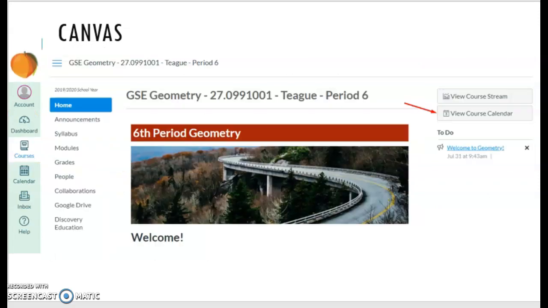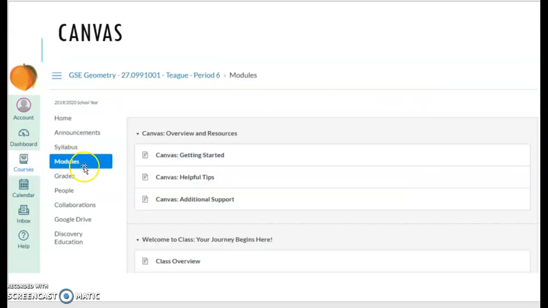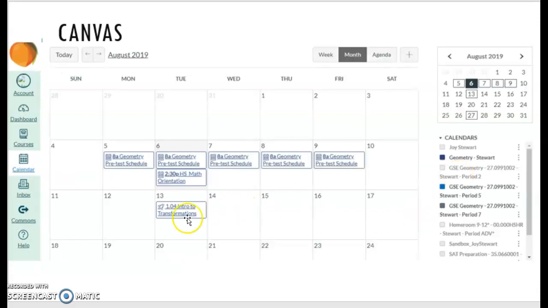Like we just talked about, you could go to modules and then you'll see your assignments listed down there, kind of like the old table of contents was, where you had everything there as well. But the calendar's pretty cool also.